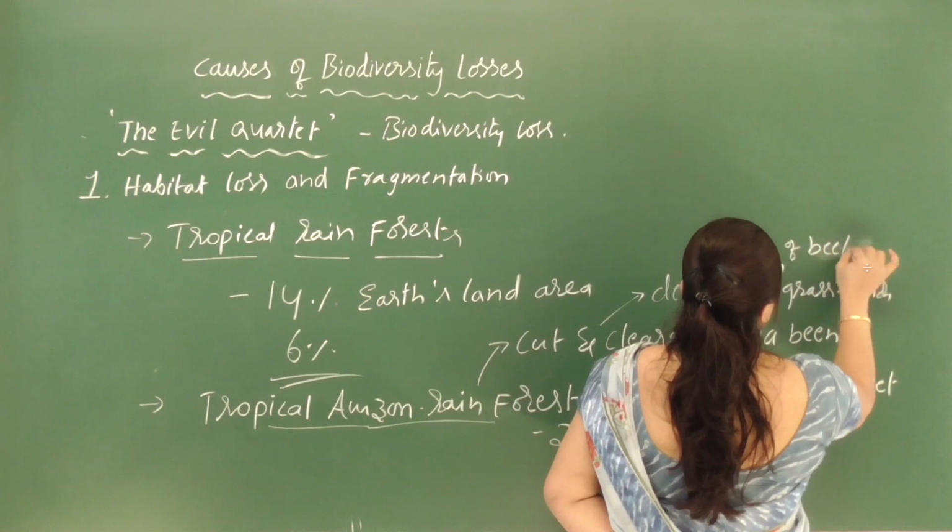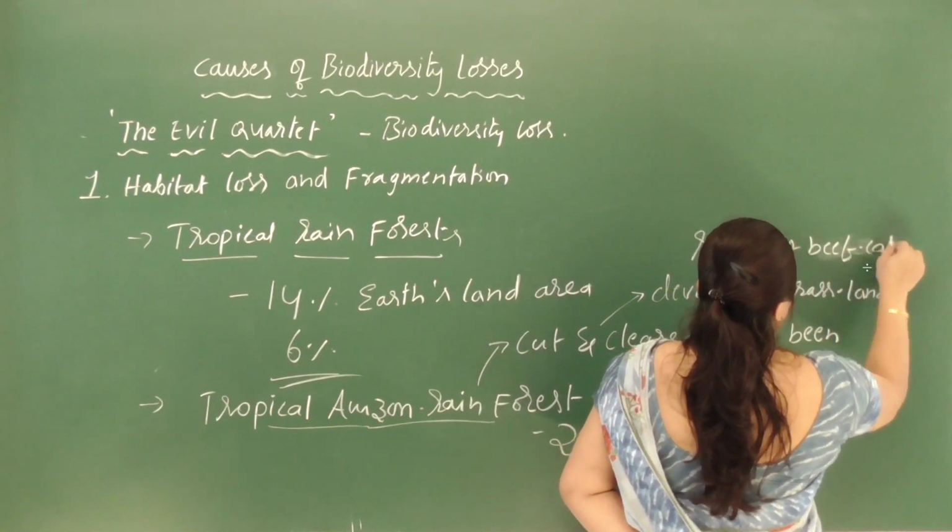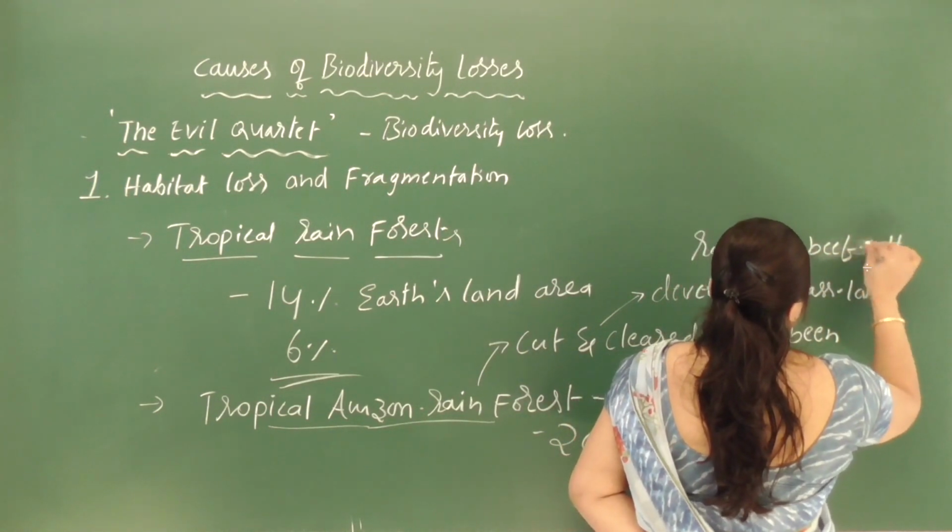Beef cattle means they are reared particularly for their meat.